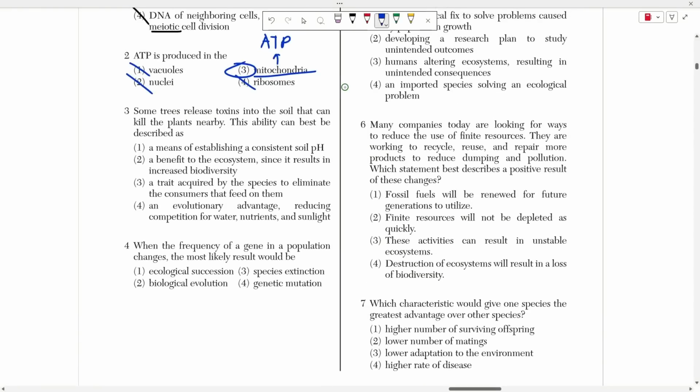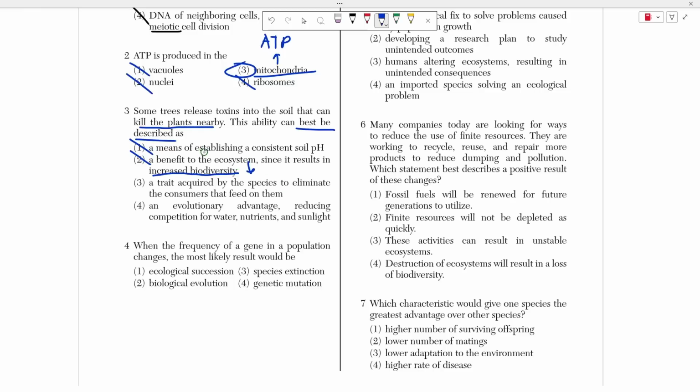Number 3 says that some trees release toxins into the soil that can kill the plants nearby. This ability can be best described as what? Well, if we're killing the plants nearby, it can't be choices 1 or 2, right? Because if we're killing the plants nearby, we're decreasing biodiversity. Biodiversity just tells you how many unique species are around you. If you're killing off the animals and plants around you, guess what? You are decreasing the biodiversity.